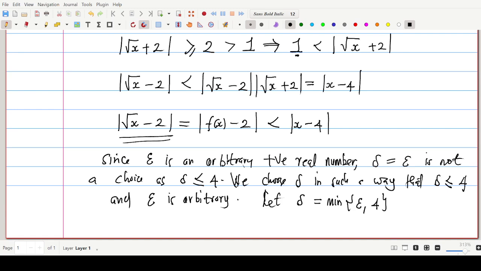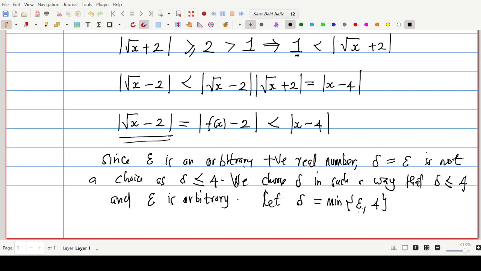Now epsilon can be above 4 and epsilon can be below 4. You know, it's a variable. It's an arbitrary positive real number. So it can be arbitrarily small and also it can be arbitrarily large. Now when epsilon is arbitrarily large, such that it is larger than 4, then the delta will be 4, because we said delta should be the minimum of epsilon and 4.